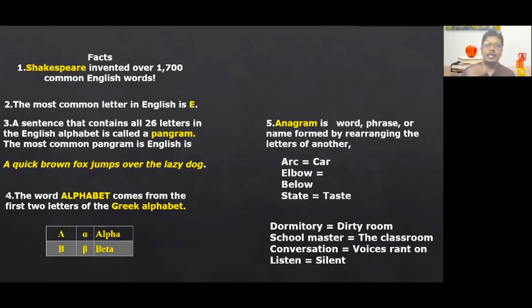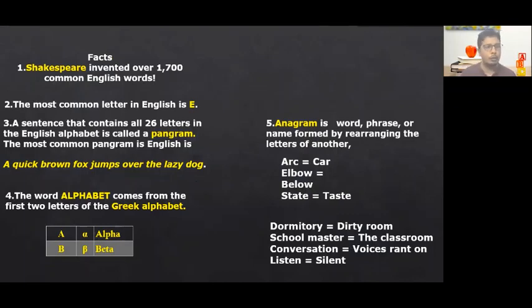Third fact is that a sentence that contains all the 26 letters in English alphabet is called a pangram. Okay, most of us may not be knowing what is pangram. Pangram is a sentence which contains the combination of all the 26 alphabet. That is called a pangram. Now if you see this sentence, a quick brown fox jumps over the lazy dog. This particular sentence has all the letters from A to Z. If you want, you can check it out. So that's an example of pangrams. Clear? What is pangram? Pangram is a sentence which contains all the 26 English alphabet.